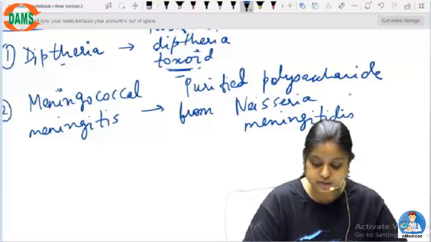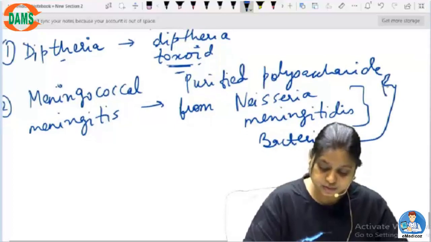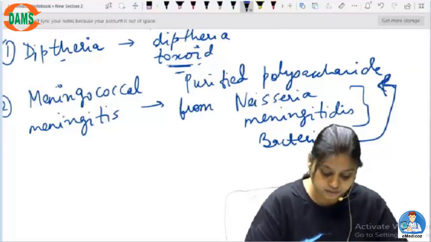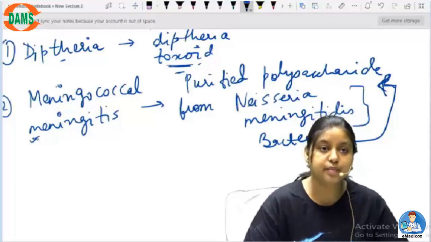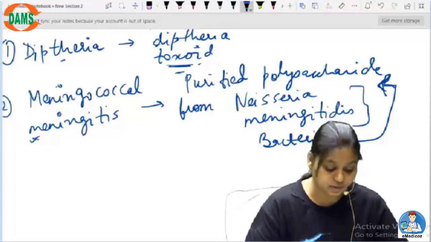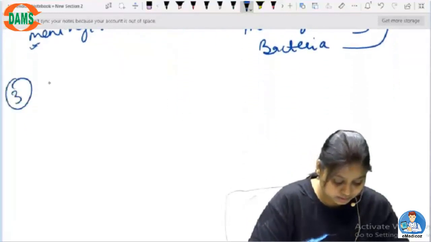So from this bacteria the polysaccharide is used, and the disease is meningococcal meningitis.